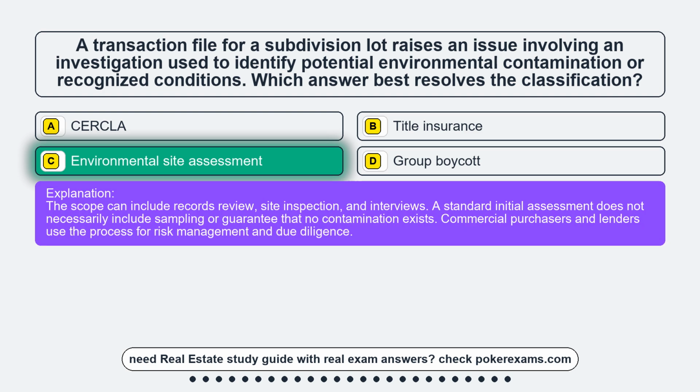The scope can include records review, site inspection, and interviews. A standard initial assessment does not necessarily include sampling or guarantee that no contamination exists. Commercial purchasers and lenders use the process for risk management and due diligence.